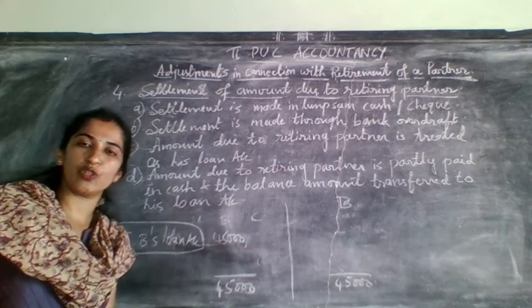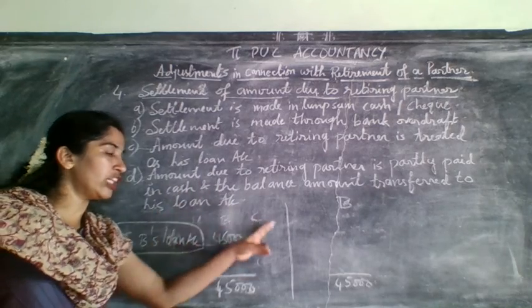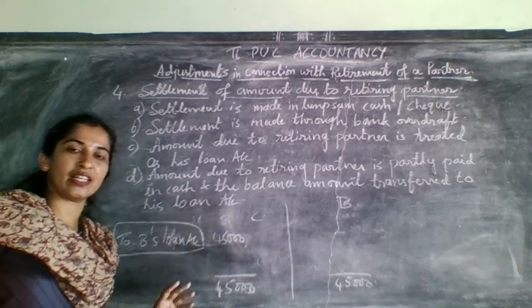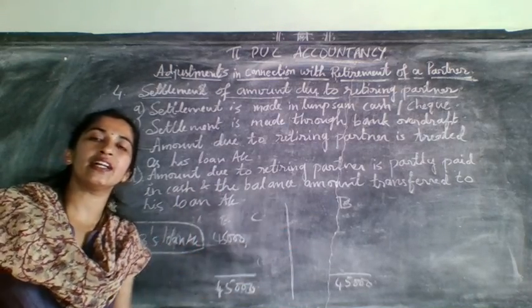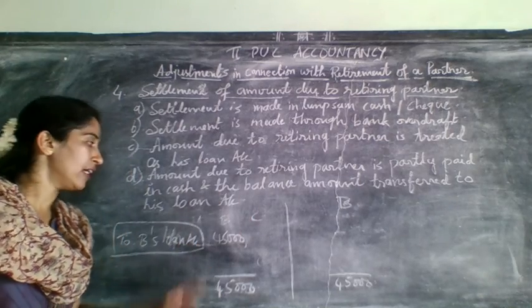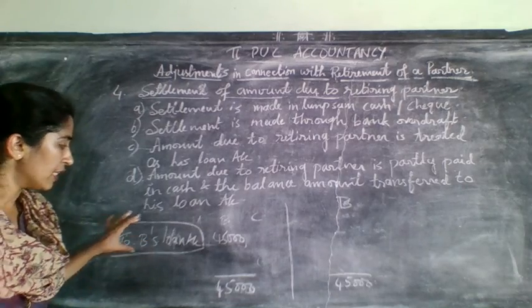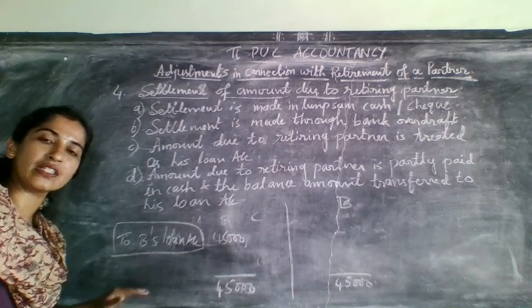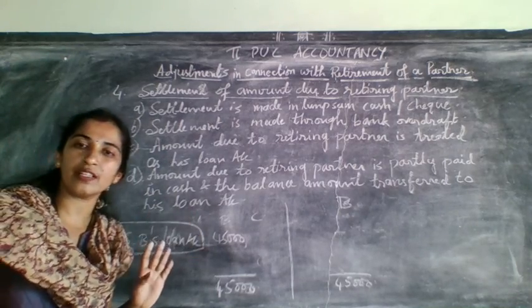A and C you need to take. Under the capital, you need to take only the remaining partners' capital. A and C are remaining here, means their capital you need to add and write in the outer column of the liability side. And B is retiring and it was transferred to loan account, means this 45,000 you need to show separately as B's loan account on the liability side. It should not be added to partner's capital.